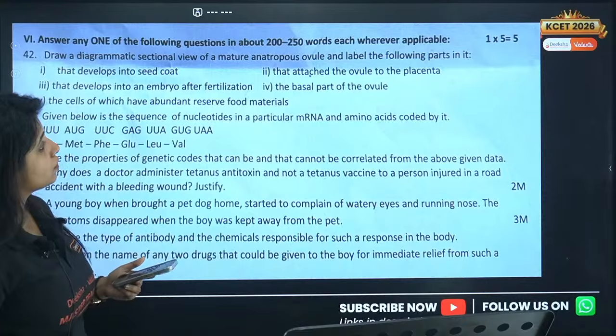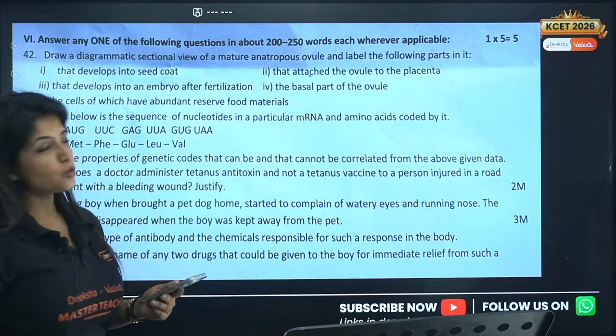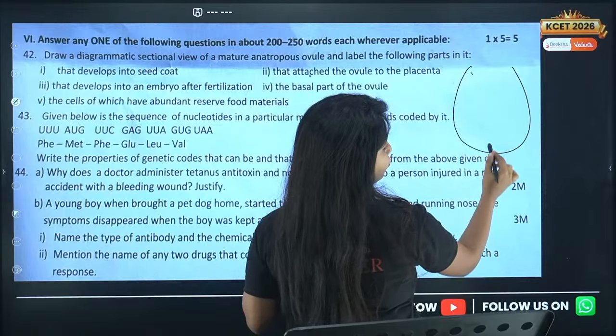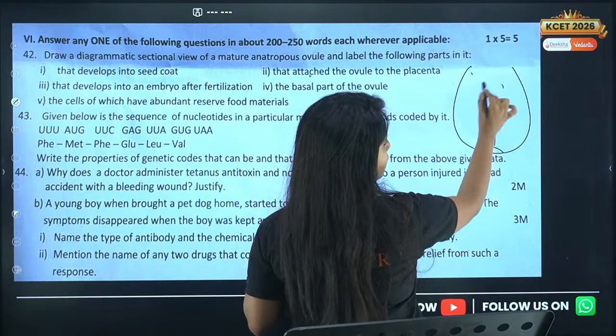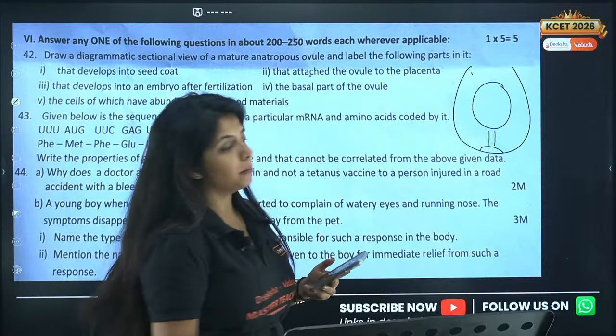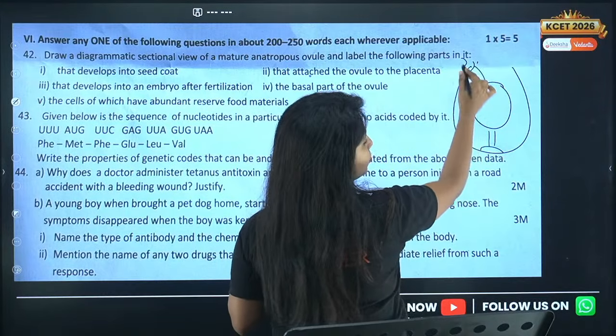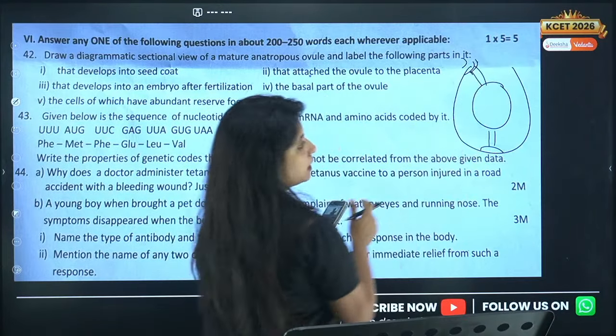Now over here, you have to pick one 5-marker. Draw a diagrammatic sectional view of a male anatropous ovule. Anatropous ovule means inverted ovule. Usually the placenta and the funicle are over here in a normal ovule, but in this case, the placenta and funicle would be at this particular site rather than here.